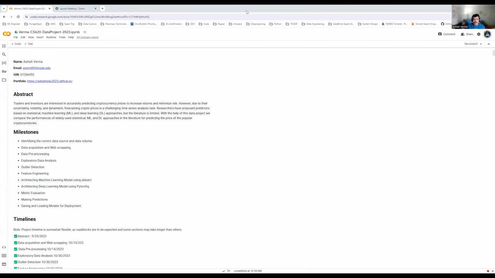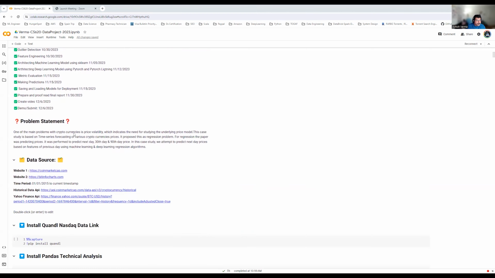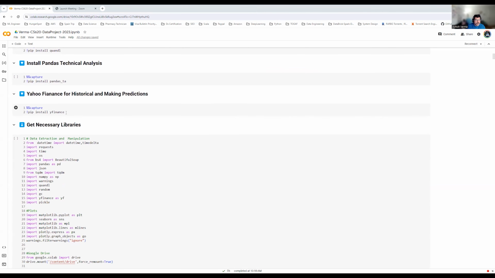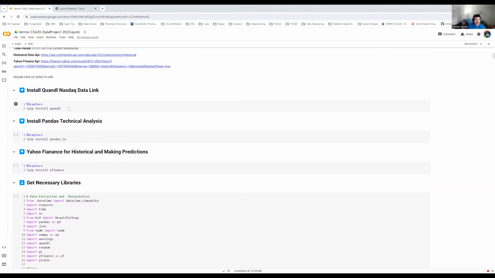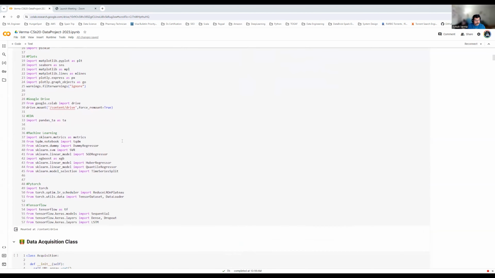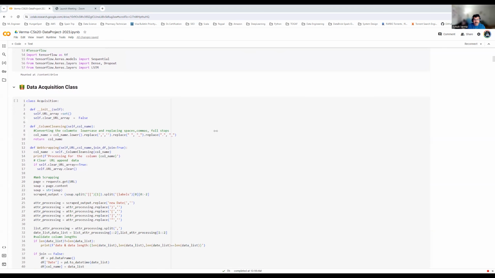Okay. So the data sources I'm using are the Bitcoin Cap website and the Bitcoin info chart. There are two websites which I'm using. Also, I'm using a Python library for Yahoo Finance called yfinance, and I'm also using Quandl, a Python library for the Nasdaq Data Link, to get the Bitcoin related data. Apart from the closing price, opening price, high and low, there are certain other features associated with the Bitcoin prices. So, the first step is data acquisition.